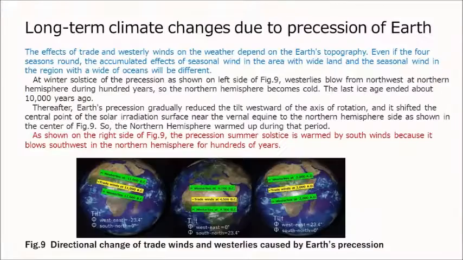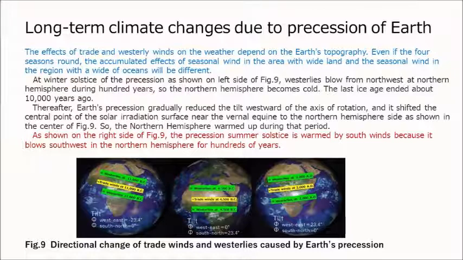The effects of trade and westerly winds on the weather depend on the Earth's topography. Even if the four seasons go round, the accumulated effects of seasonal wind in an area with wide land and seasonal wind in a region with wide oceans will be different. At winter solstice of the precession, as shown on the left side of Fig. 9, westerlies blow from northwest in the northern hemisphere for 100 years, so the northern hemisphere becomes cold.